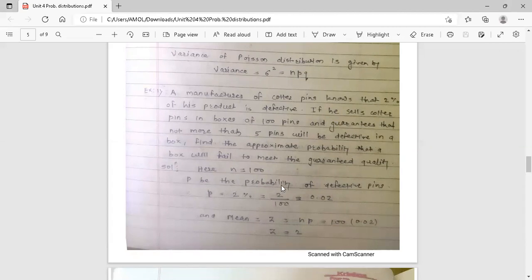Now p is the probability of defective pins in a box. See, what is the standard probability given by the manufacturer? 2%. Means p is equal to 2%, means 2 upon 100. So if we simplify it, the value is 0.02. So this is the probability of success, means the standard probability given by the manufacturer. And now here the value of n is 100. It is a large value, and probability p is equal to 0.02. It is a very small value. So we are going to use here Poisson distribution.